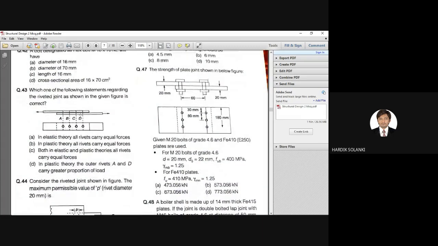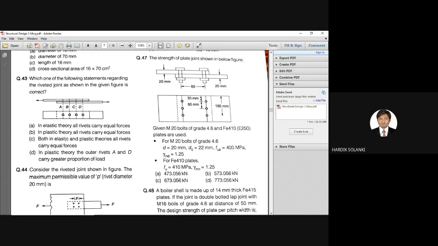Okay, next question number 43. Which of the following statements regarding the riveted joint as shown in the given figure is correct? First, in elastic theory, all rivets carry equal forces. Second, in plastic theory, all rivets carry equal forces. Third, both in elastic and plastic theories, all rivets carry equal forces.